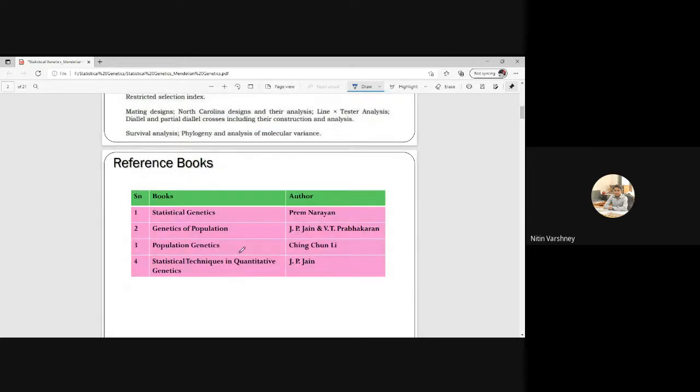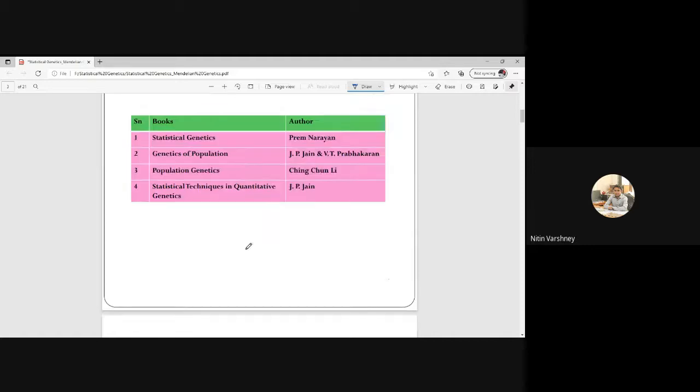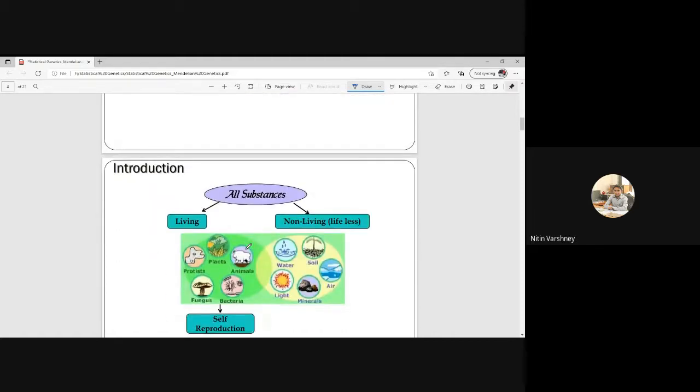And these are the reference books you can refer to: Statistical Genetics by Prem Narayan, Genetics of Population by J.P. Jain and V.T. Prabhakaran, Population Genetics by C.C. Li, and Statistical Technique in Quantitative Genetics by J.P. Jain. You can find these books in your library or purchase them from Amazon. Now, first I'll start with the basics of biology.